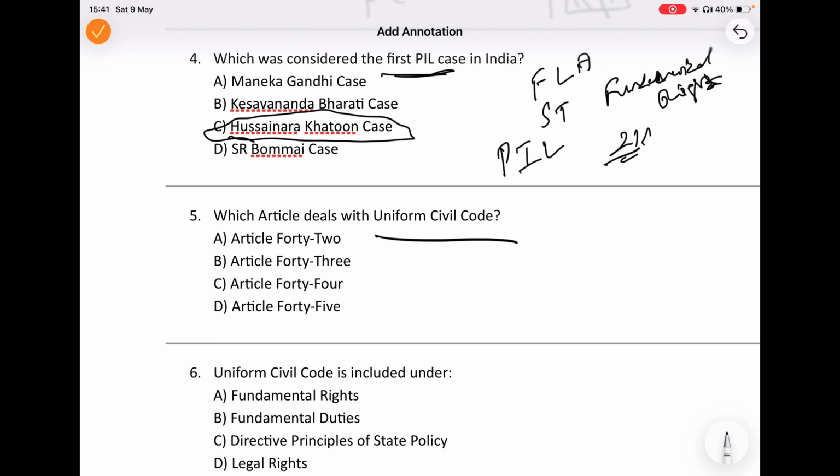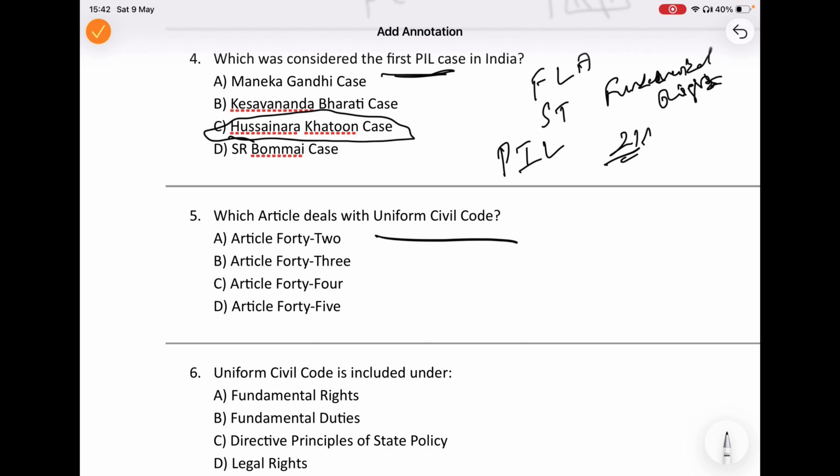Matters like marriage, divorce, adoption, and inheritance would follow one common law instead of different personal laws. Right now, different religions follow different personal laws in these matters. But the constitution makes us believe India should slowly move toward one civil system to promote equality and national unity.